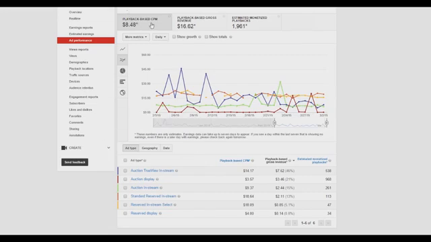This is your playback based CPM. So CPM is cost per 1,000, and the reason that's 1,000 is that M in Roman numerals is 1,000, so the C is cost, P is per, and the M is 1,000. So for every 1,000 ads you show, this is how much money you'll get. $8.48 happens to be my CPM. I don't know, you can say that's low, you can say that's high. I've never really compared it with other people.